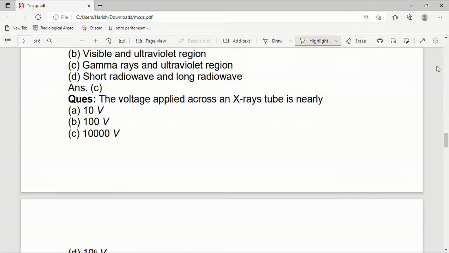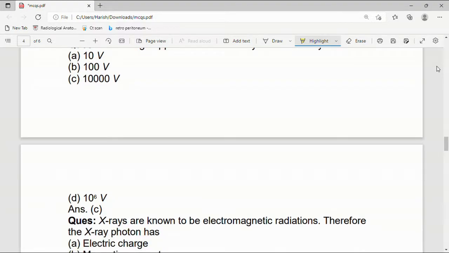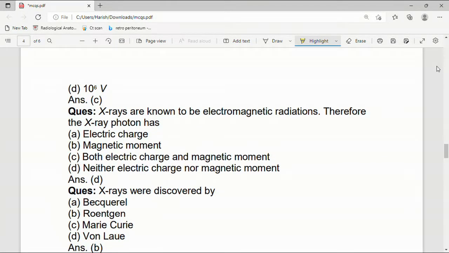The voltage applied across an X-ray tube is nearly 10 volt, 1000 volt, 100 volt, 10,000 volt or 10 to the power 6 volt? Answer is C, 10,000 volt. X-rays are known to be electromagnetic radiations. Therefore, the X-ray photon has electric charge, magnetic moment, both electric charge and magnetic moment, or neither electric charge nor magnetic moment. Answer is D. Neither electric charge nor magnetic moment. It is known to be electromagnetic radiation.